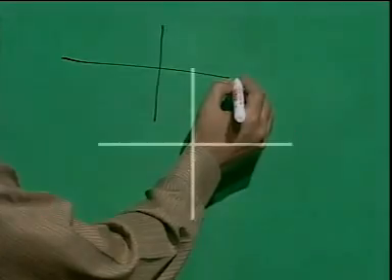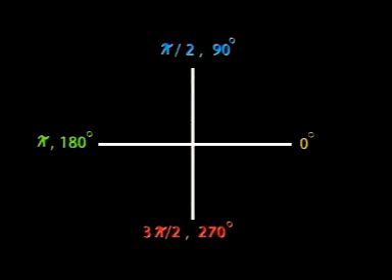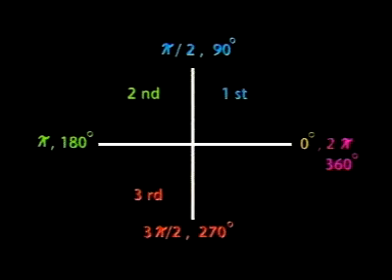Consider this figure, that is your angle 0. If you start from here, that will be pi by 2 or 90. This will be pi, or 180, in radians and degrees, then 3 pi by 2, that is 270 degrees, and then 2 pi or 360 degrees. So if you go like that, then this will be your first quadrant, this will be your second, this will be your third, and that is obviously the fourth quadrant.